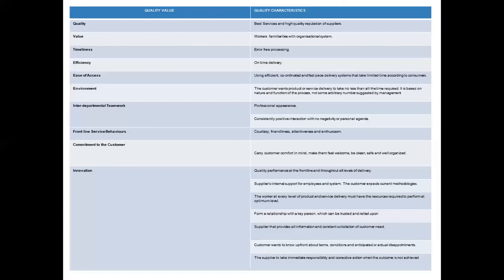Now come to the last one, the suppliers to take immediate responsibility and corrective action when the outcome is not achieved.